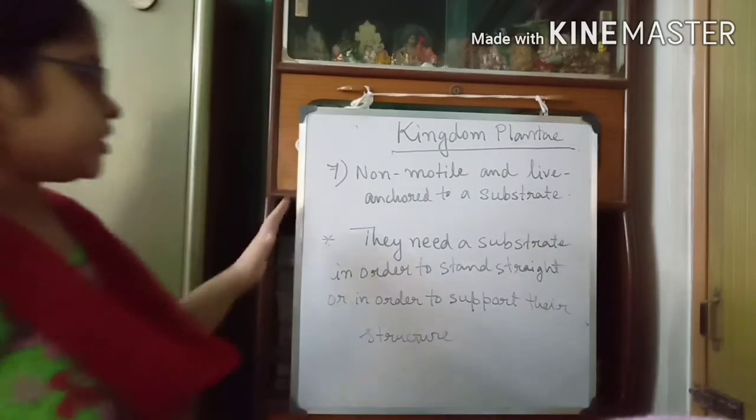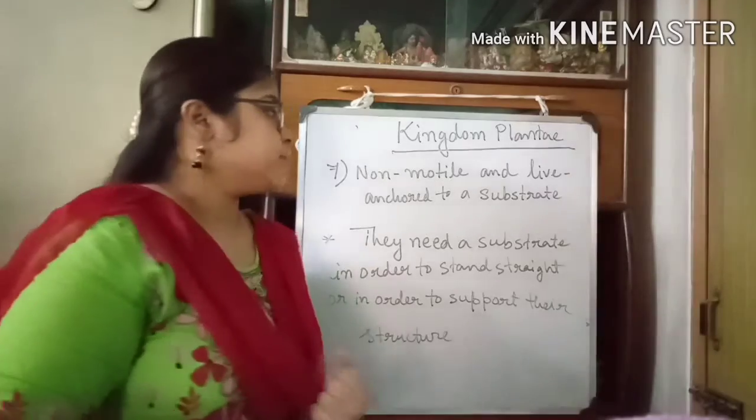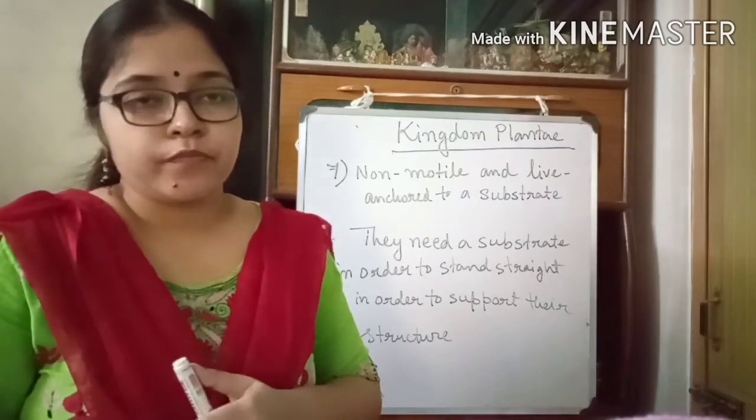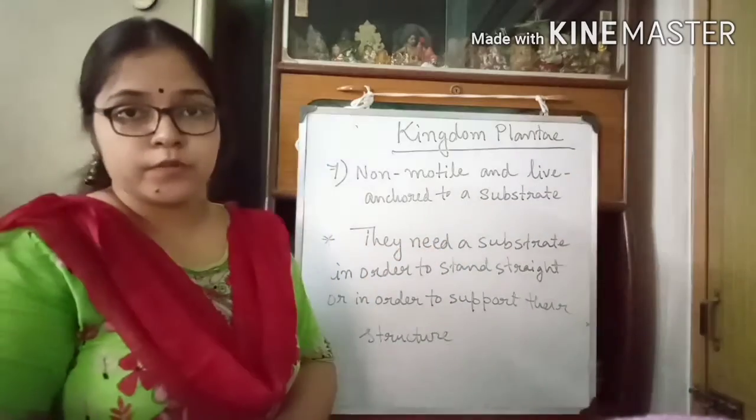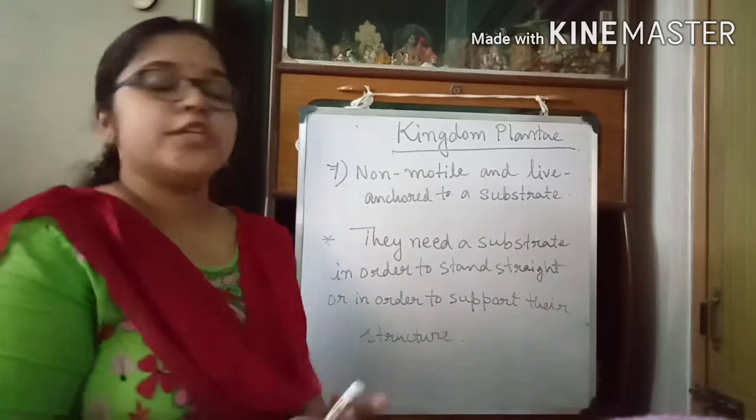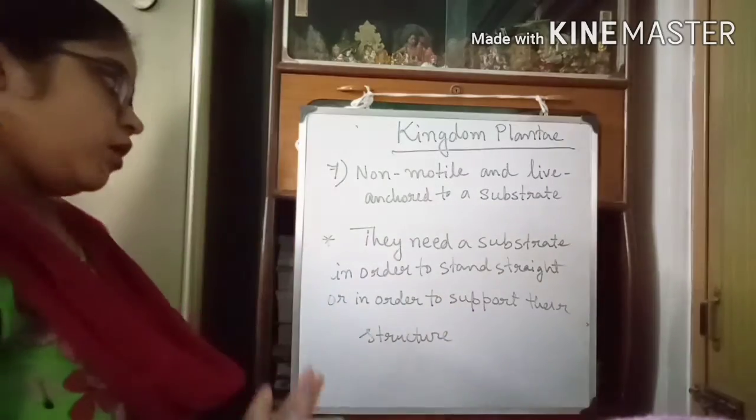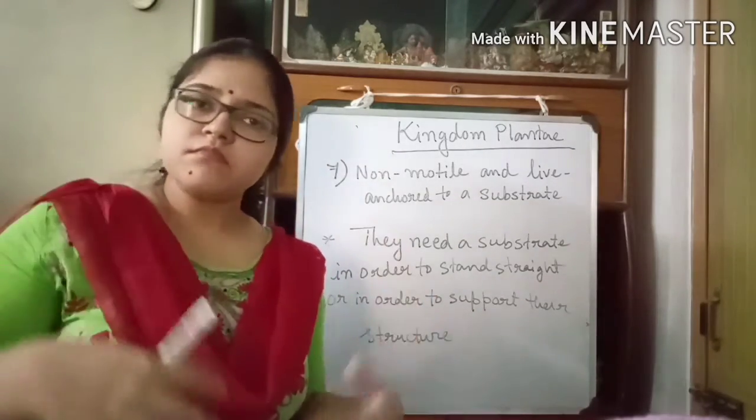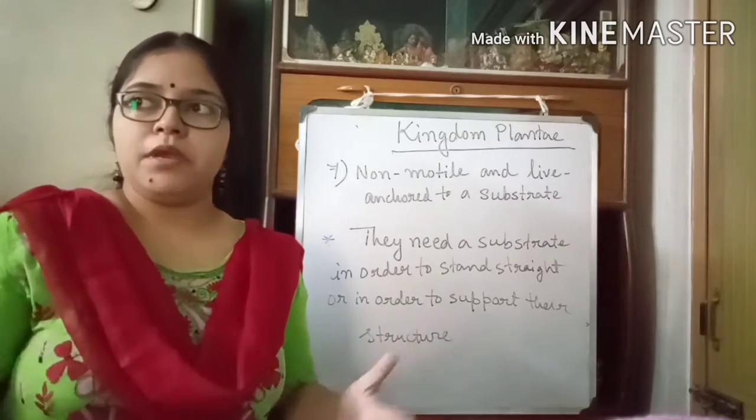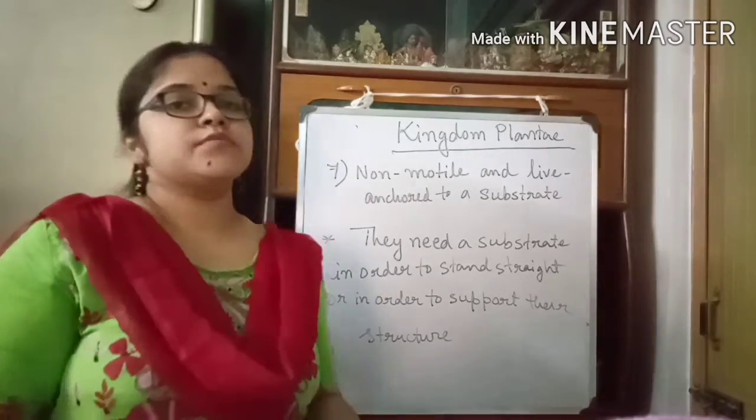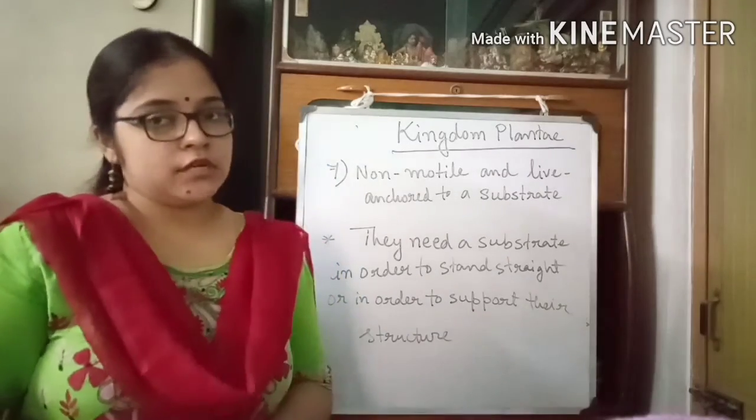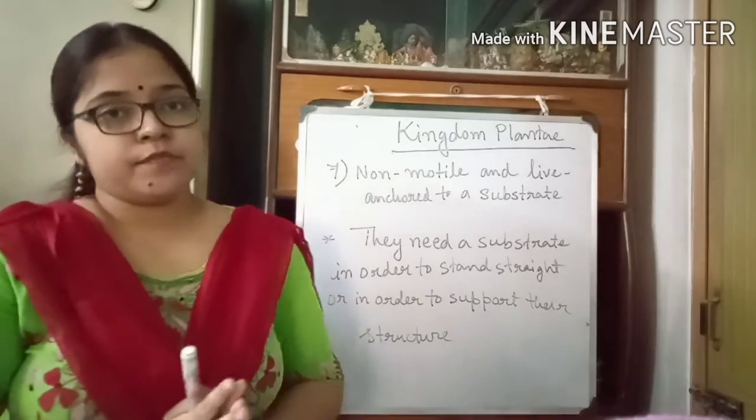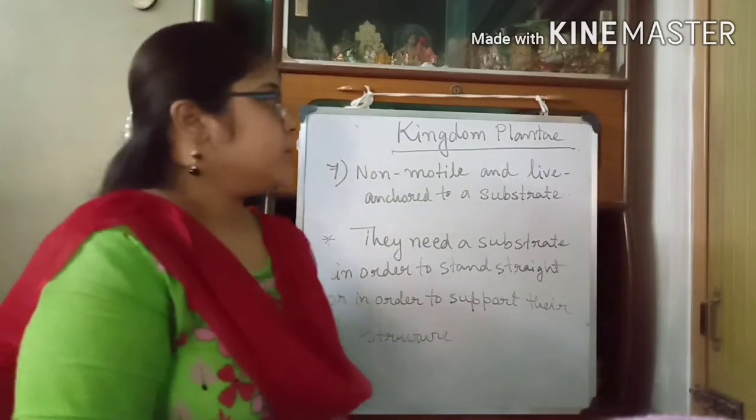And the next general characteristic of kingdom Plantae is that mostly they are non-motile and they live anchored to a substrate. Now this one is a very important property of them, that they need a substrate in order to stand straight or in order to support their structure. We know that plants remain anchored to the soil, or maybe they remain anchored to any other substrate to support their structure, to stand straight. In order to stand straight they need a substrate. That is one important property of kingdom Plantae.